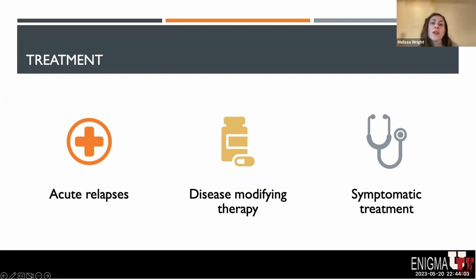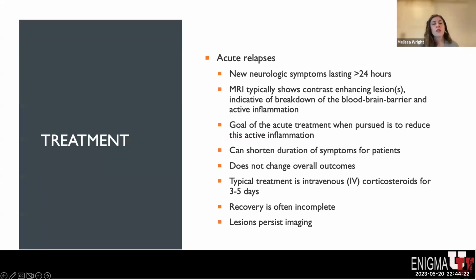When we discuss treatment of multiple sclerosis, we think of three different things. First is treatment of acute relapses and how we manage those acute neurologic symptoms. We then think about disease-modifying therapy, and then we also think about symptomatic treatment. Acute relapses are new neurologic symptoms that last greater than 24 hours.